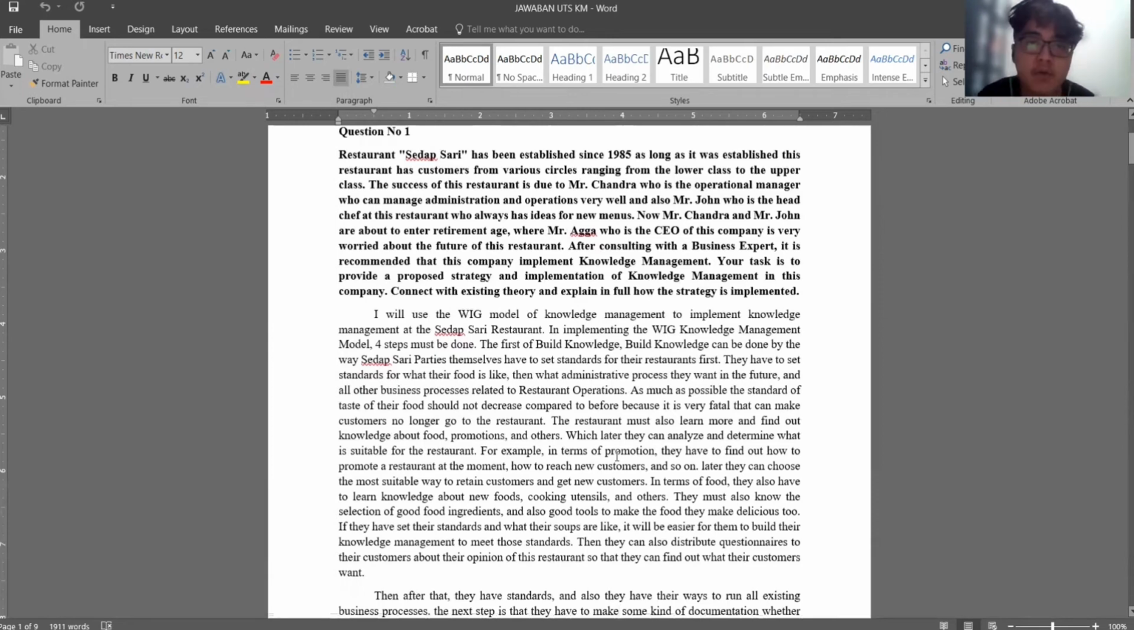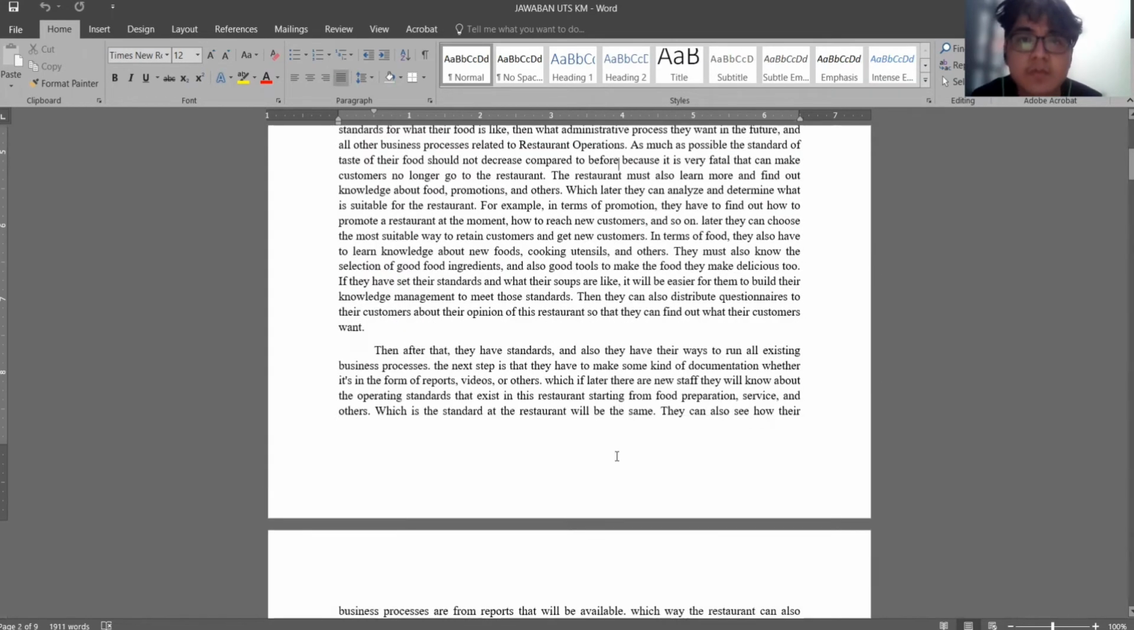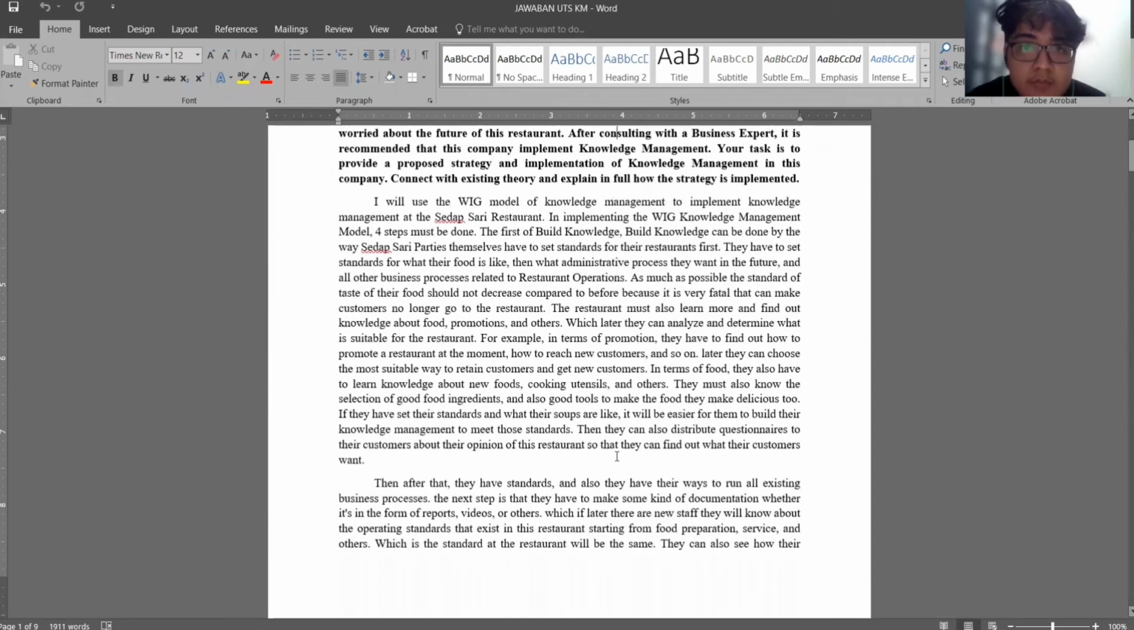In this question, I will use the Wiig model of knowledge management to implement knowledge management in Sedap Sari Restaurant. In implementing the knowledge management model, four steps must be done. The first is build knowledge. Sedap Sari has to set the standard of their restaurant first. They have to set standards for their food, the administrative process they want in the future, and all other business processes related